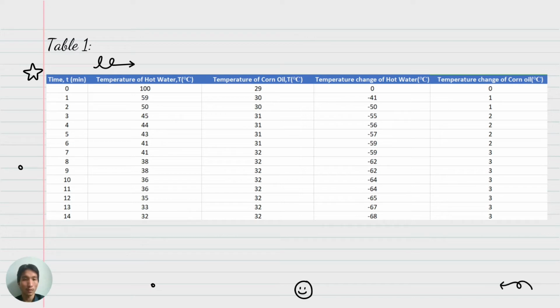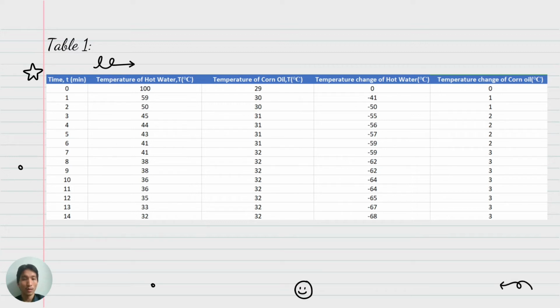From the experiment, the time taken is from 0 to 14 minutes, where at 14 minutes both the temperature of hot water and corn oil reach equilibrium. From these two sets of data, we can calculate the temperature change of hot water and the temperature change of corn oil.